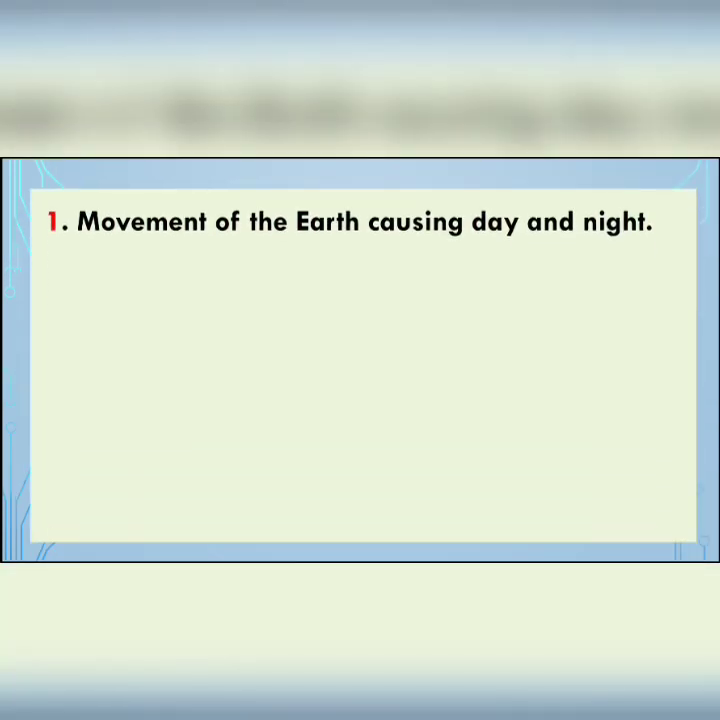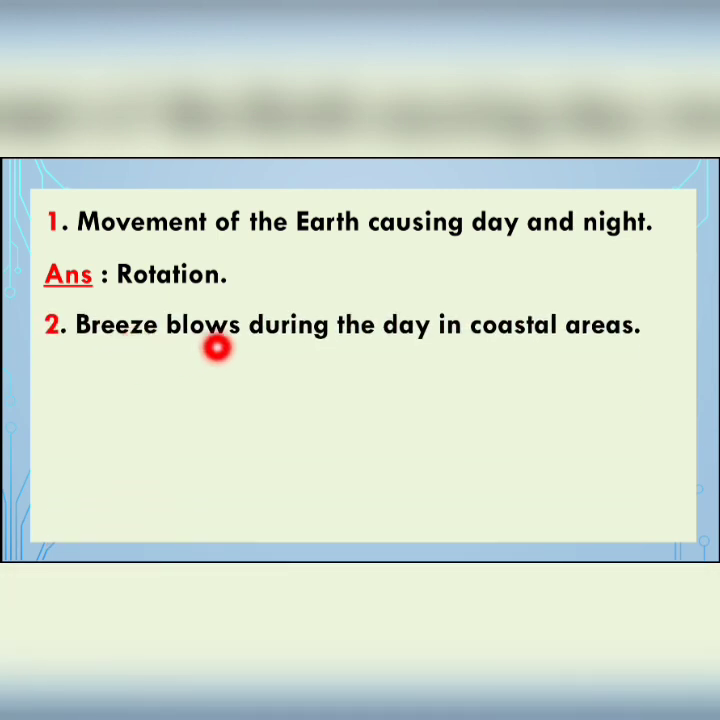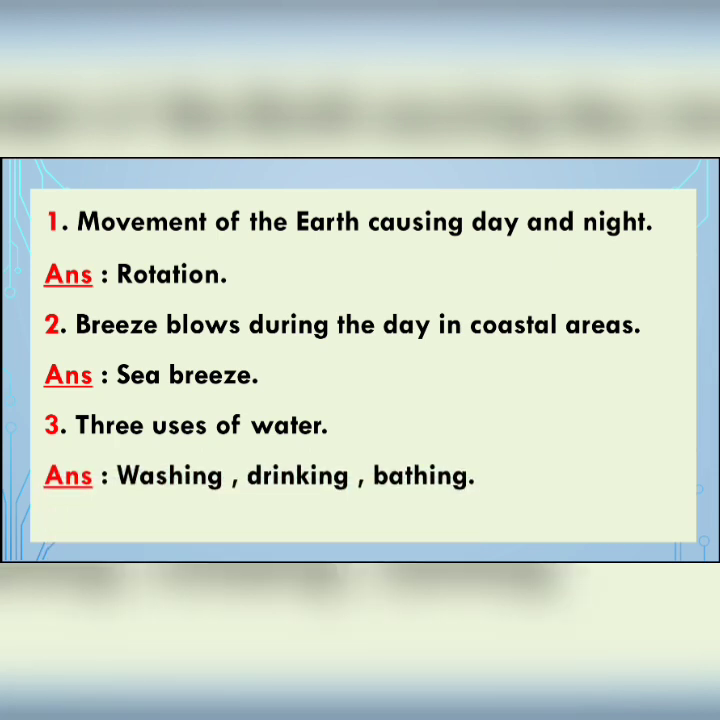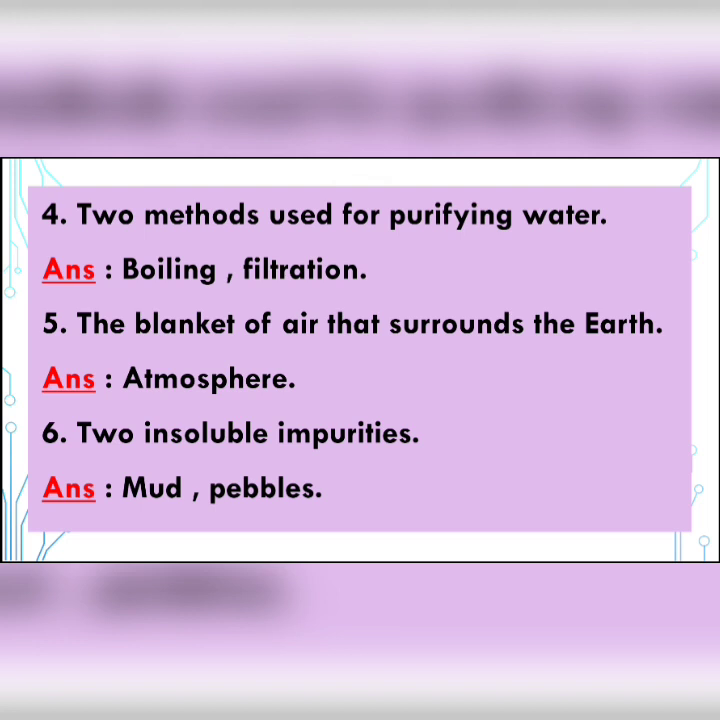Starting with question number C1. Movement of the earth causing day and night. And answer is rotation. Next, number 2, breeze blows during the day in coastal areas. It is sea breeze. Next, number 3, 3 uses of water: washing, drinking and bathing. Next, moving to question number C4. 2 methods used for purifying water. Answer will be boiling, filtration.